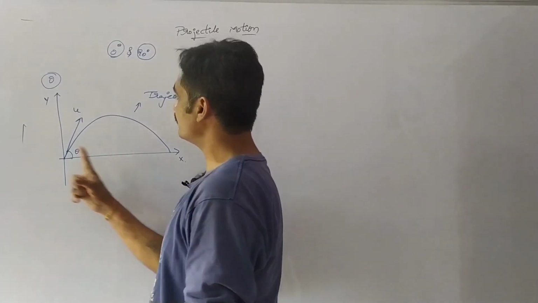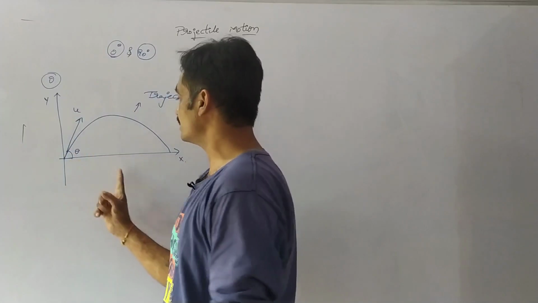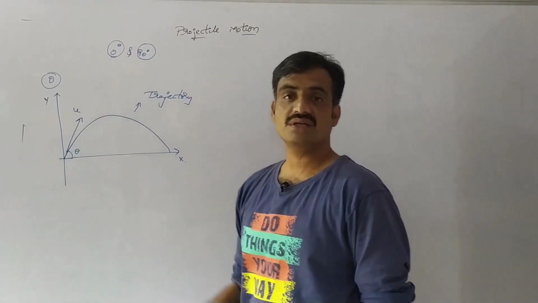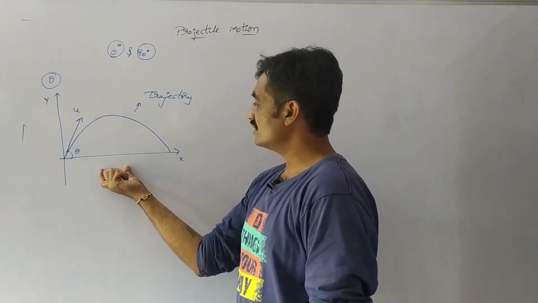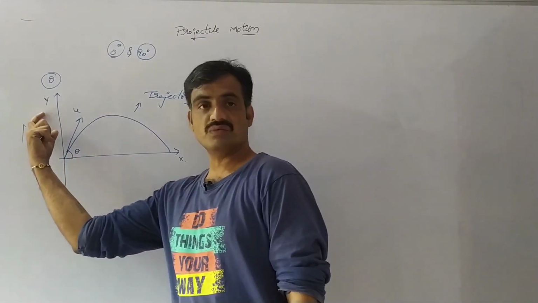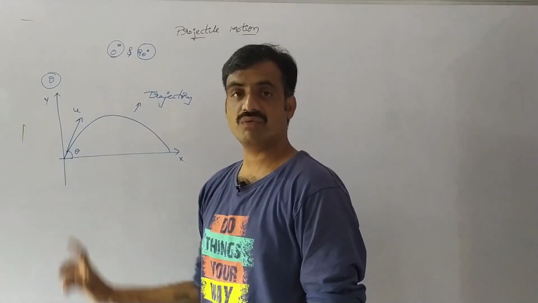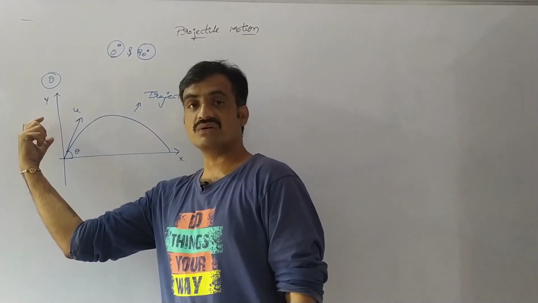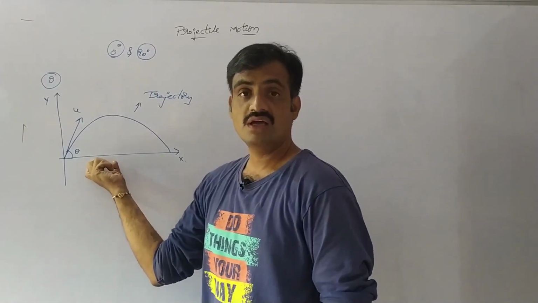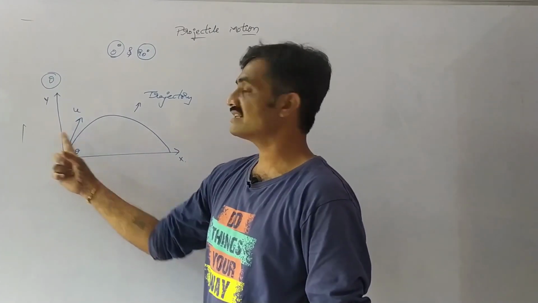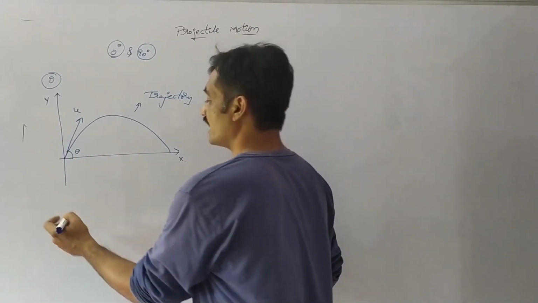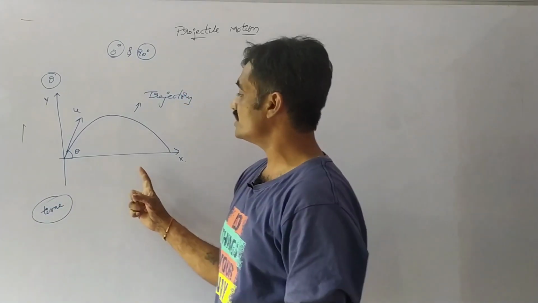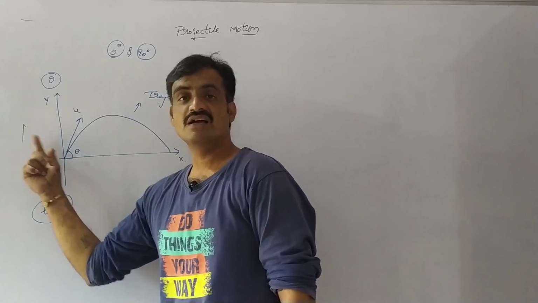Already we have discussed that projectile motion is a combination of two one-dimensional motions. The quantities along the x-axis and the quantities along the y-axis are independent of one another. The quantities along the x-axis do not depend on the y-axis, and vice versa. The common quantity between the x-axis and y-axis is time. Time is the only quantity common to both axes.